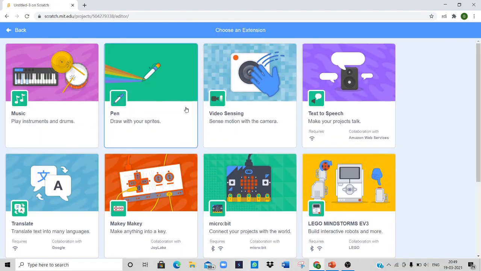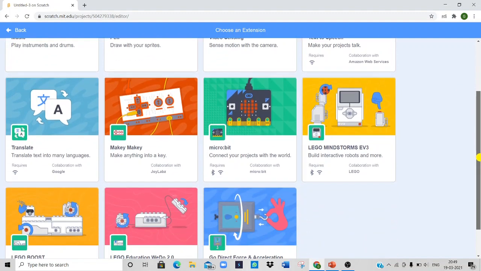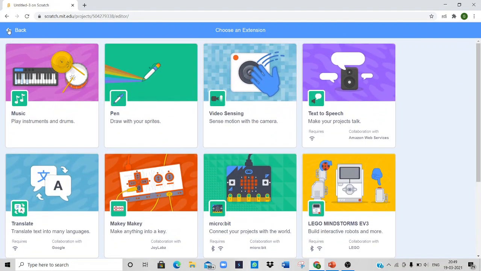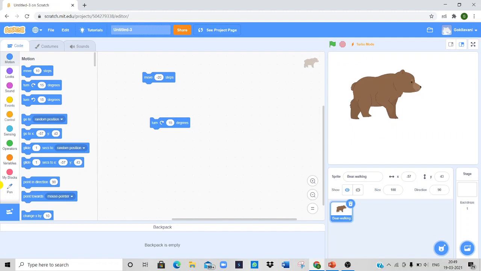Here we have plenty of extensions that we can import into our program. After the importing process, we'll get the specific imported project in our palette. Here, the pen menu is the most important one, which we can use in 90% of our projects. Blocks in the pen block menu allow the sprite to draw lines on the stage and change the color and thickness of lines. Let us add some more blocks to the previous Scratch project.